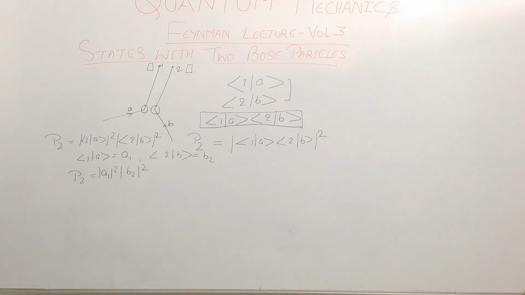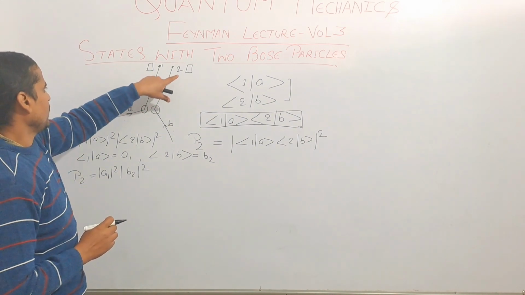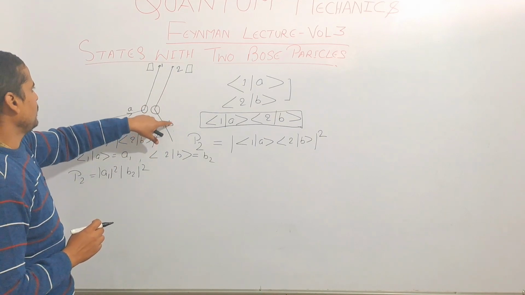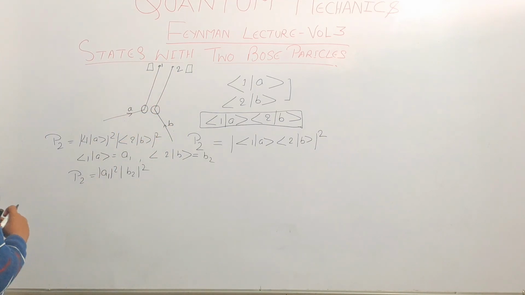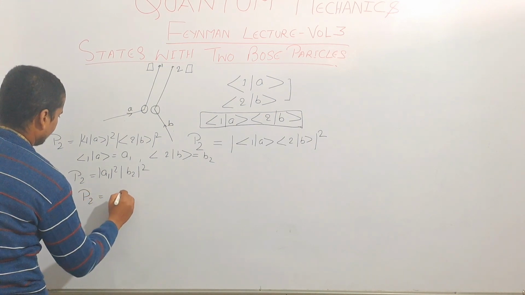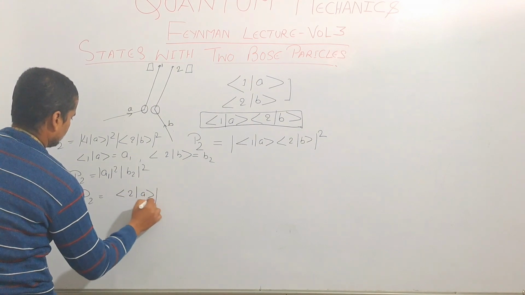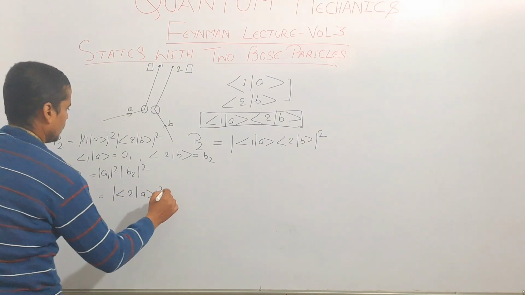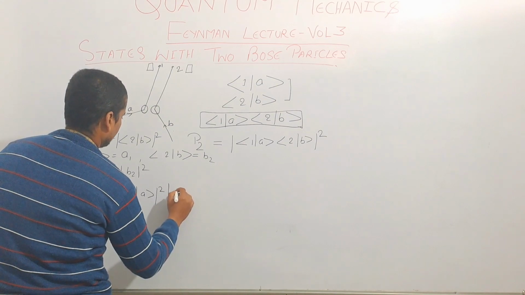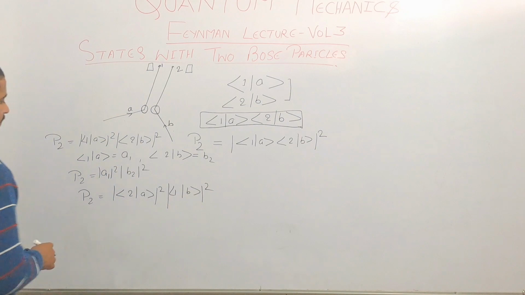Now the opposite can happen. Instead of A going to 1, A will be at 2 and again B will be at 1. In that case, the probability P2 will be |<2|A>| square and |<1|B>| square.